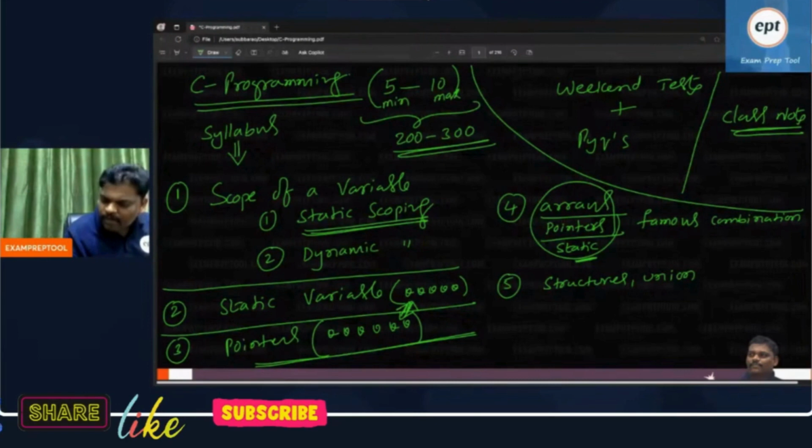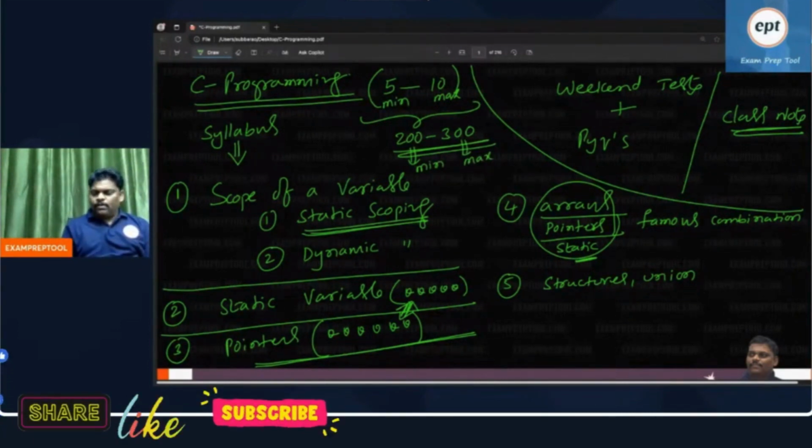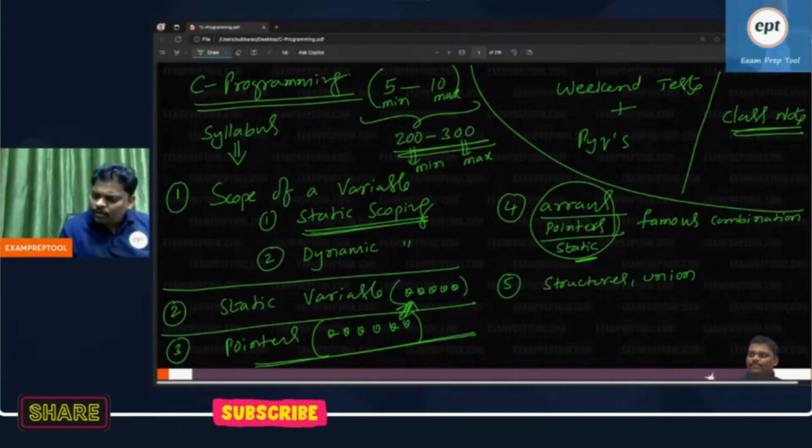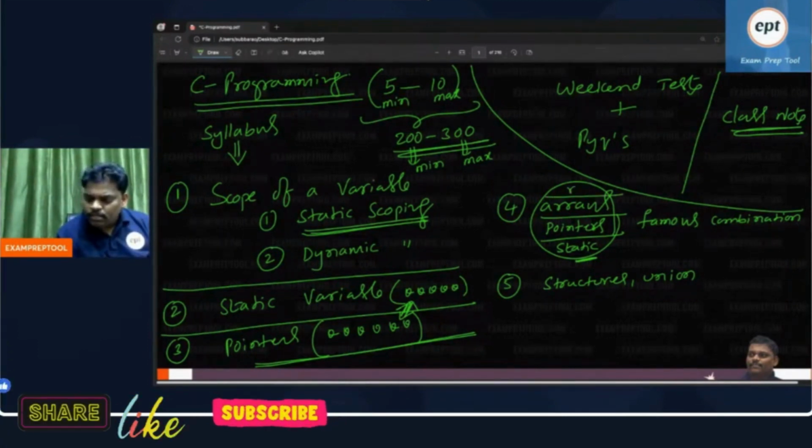So I will cover similarly, minimum 200 problems, maximum 300 problems. Next, everything I wrote: static variable, pointer variable, and one more combination. See this one: arrays, pointer, static variable, and one more, recursion. These four combinations are a very heavy combination.